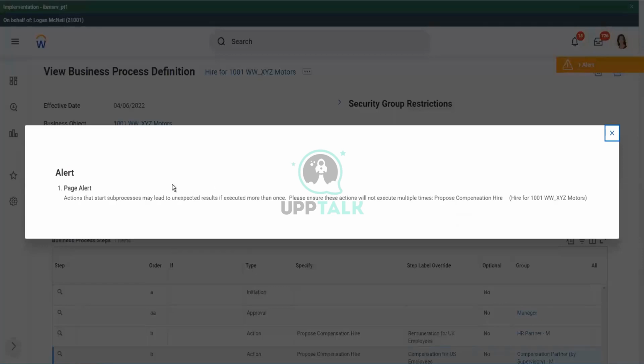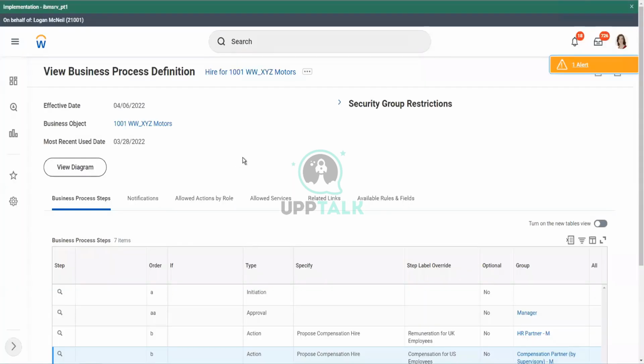And there's also an alert which keeps reminding me that actions that start sub-processes may lead to unexpected results if executed more than once. Please ensure these actions will not execute multiple times: proposed compensation hire. So it says there is a chance that the proposed compensation hire might execute multiple times. Please ensure that it doesn't happen. So it is giving you an alert.